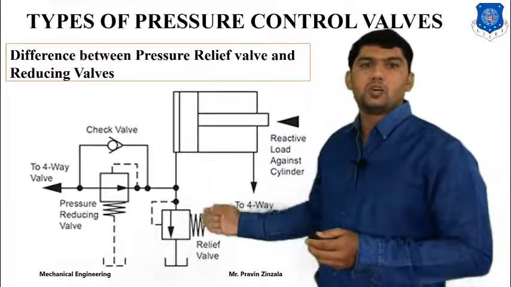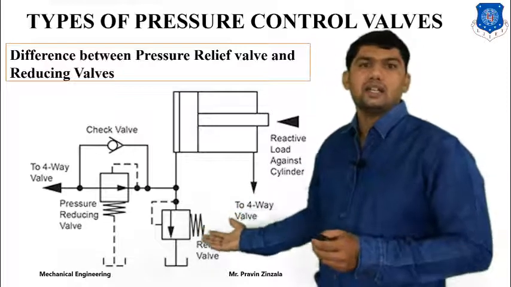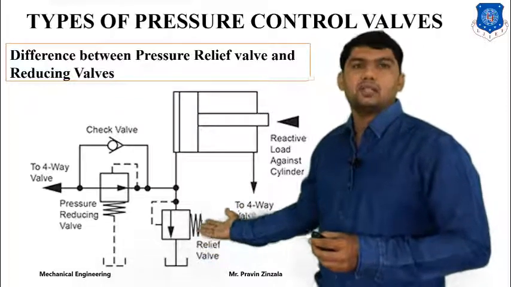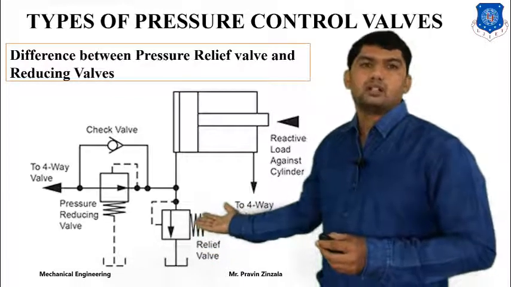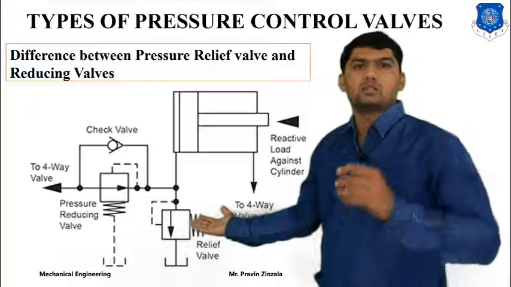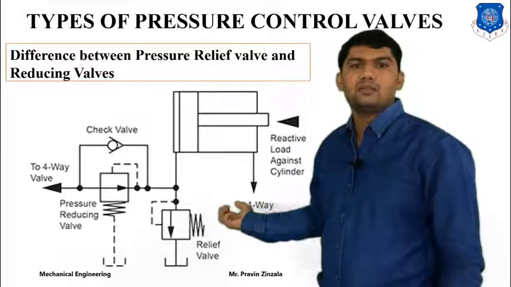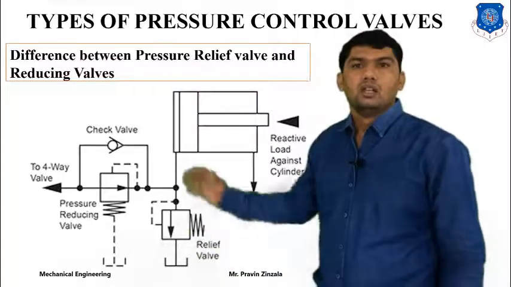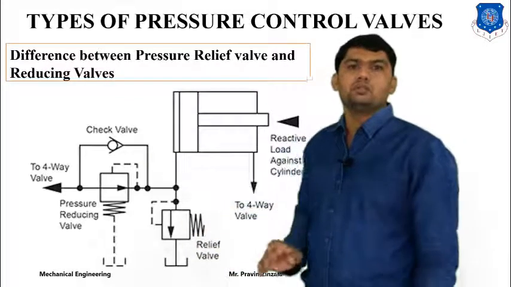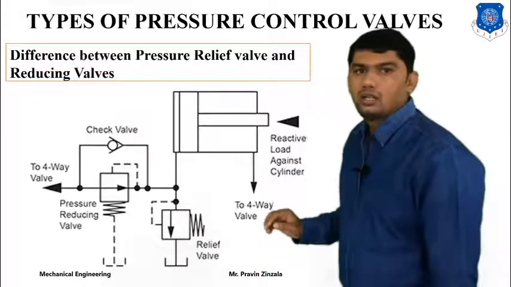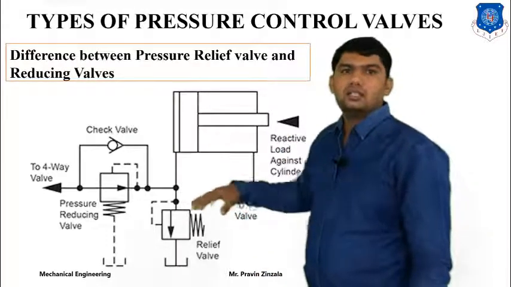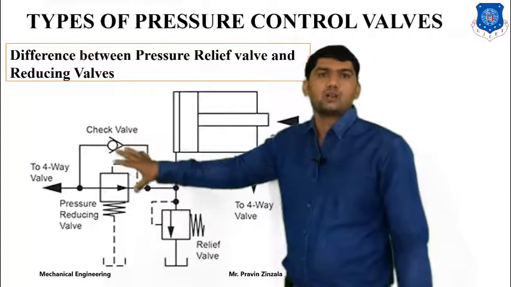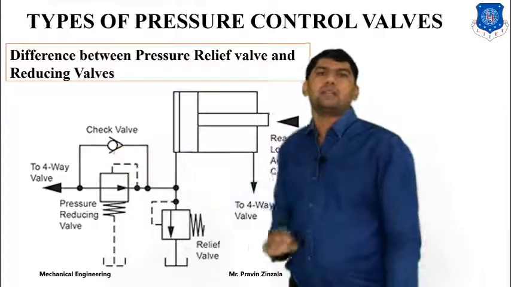Next is the difference between the pressure relief valve and the reducing valve. The relief valve is used to relieve the pressure, and it is connected after the pump. Whenever our pressure increases above our preset value, the relief valve will relieve the pressure and the fluid will go to our reservoir. While the reducing valve is used to reduce the pressure and maintain the reduced pressure for a particular component, for a particular application.